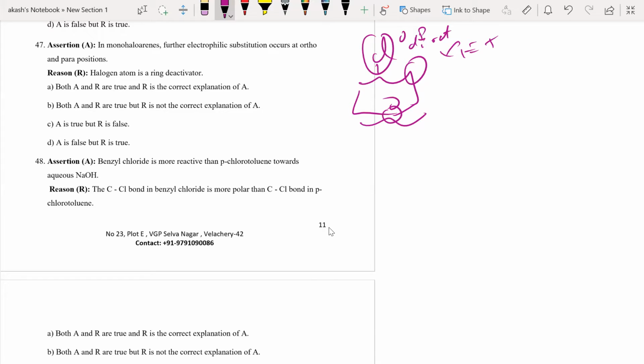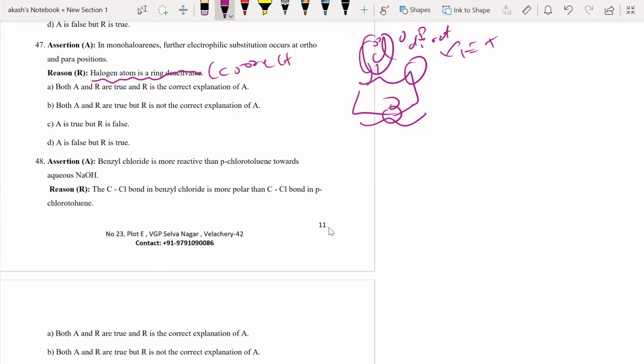Okay, it is ortho-para directing, right? Why that happens is because of resonance. Not because the halogen atom is a ring deactivator. No, that is not the correct explanation. But this is the correct statement.